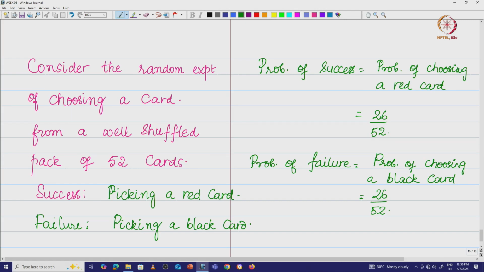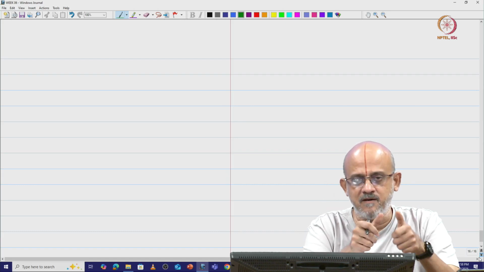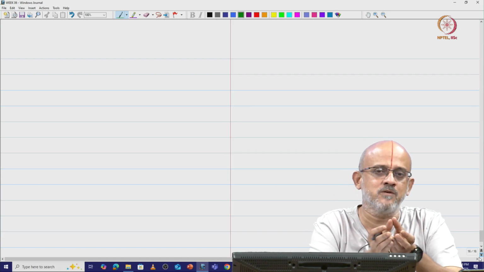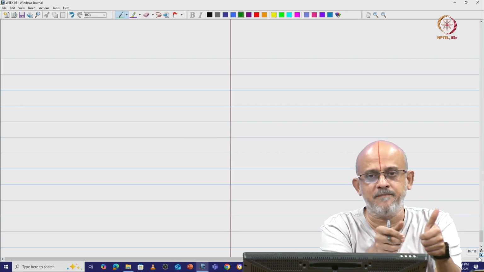Now, what I do is I shuffle this pack of cards again, and then I give you this well shuffled pack of cards. Now I ask you this question: what is the probability of a success in this particular trial? The first trial that I am going to do, I am going to shuffle a pack of 52 cards with 26 red cards and 26 black cards, and give it to you.